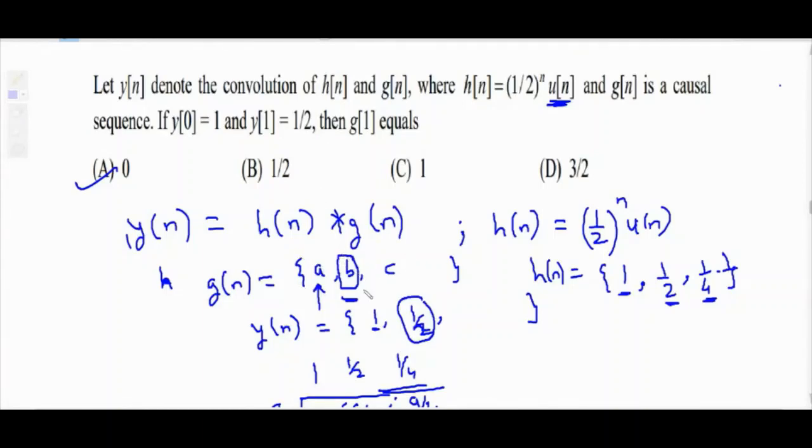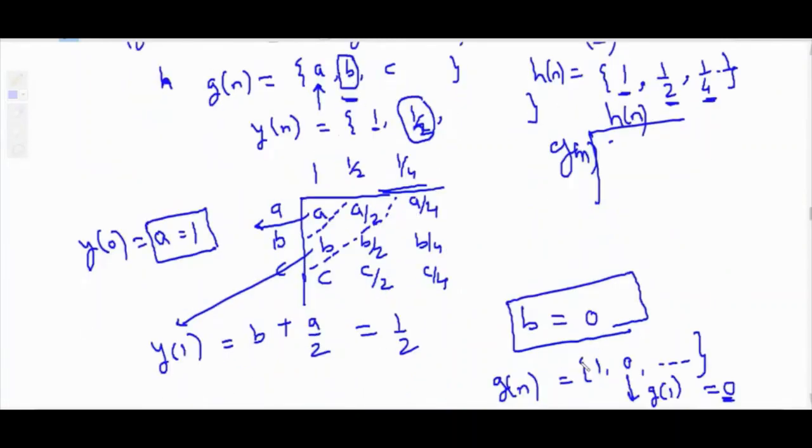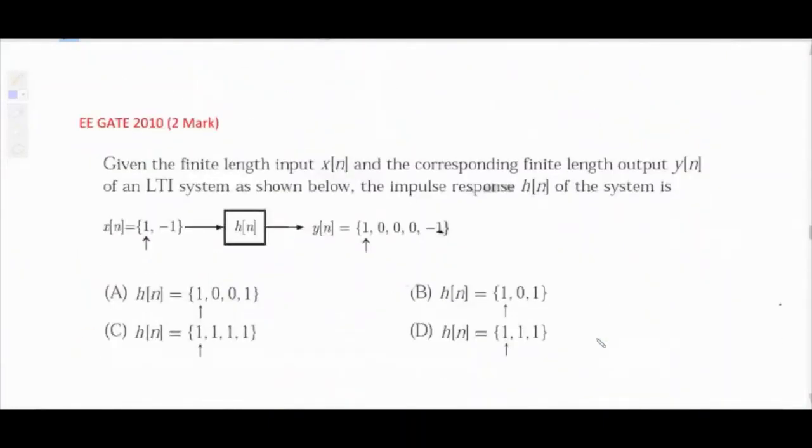In such questions, you should assume some values of g of n and use the tabulation, because y of n is the convolution of h of n and g of n. So you must write the amplitudes of g of n here, and the amplitudes of h of n here, and solve that convolution. First term will be y of 0, second term will be y of 1, like that, and then solve the mathematical equation. You will get the value of g of 1, and that answer is option D.